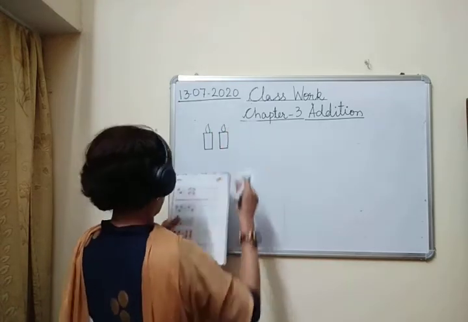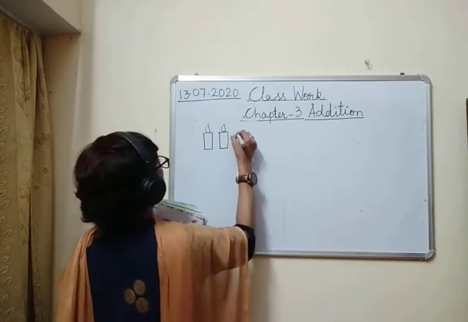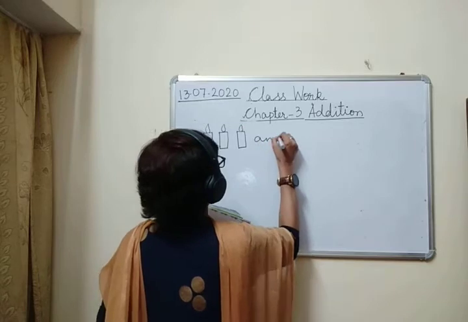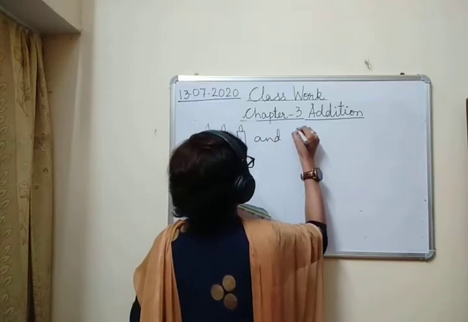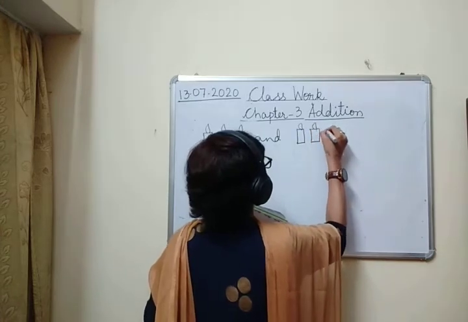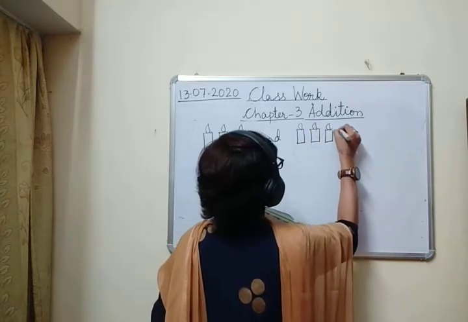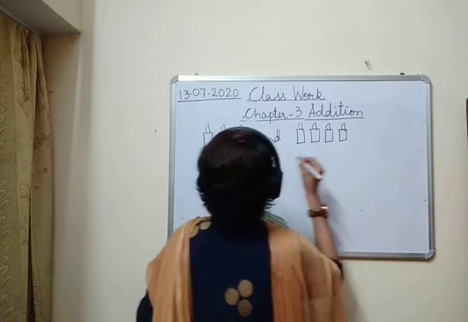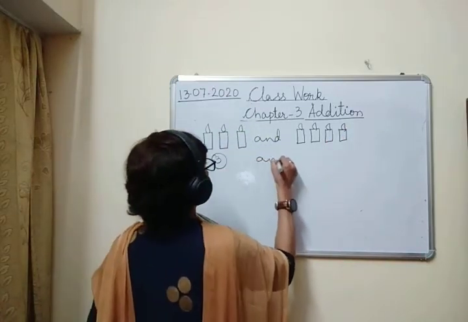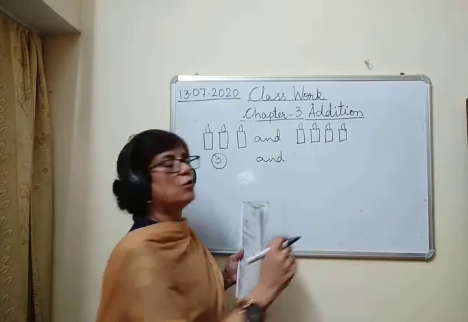On one side I have 3 candles and on another side I have 4. How many candles? These are 3 and how many candles? 4.